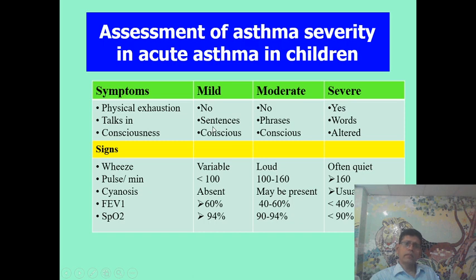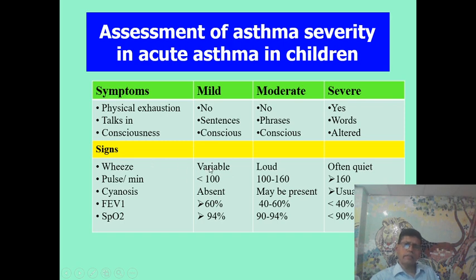In mild attack, the child can talk in sentences. In moderate attack, the child can talk in phrases. In severe attack, the child can only talk in words. In mild attack, the child is conscious. In moderate attack, the child is conscious. In severe attack, the child's consciousness is altered.